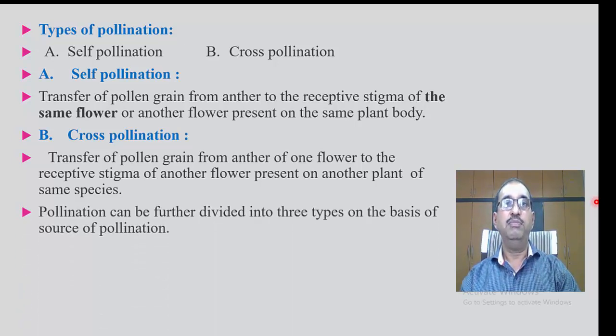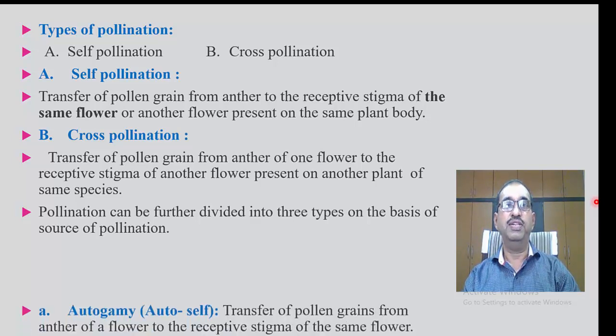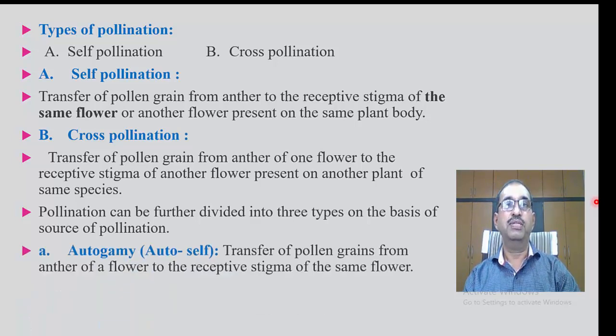Pollination can be further divided into three types on the basis of source of pollen. First, autogamy: transfer of pollen grain from the anther of a flower to the receptive stigma of the same flower.